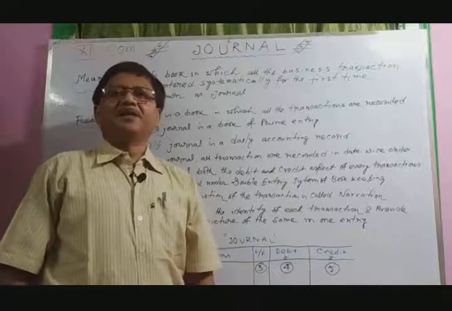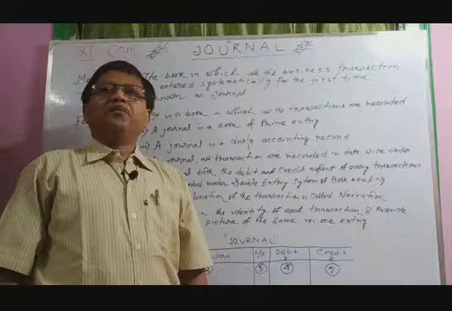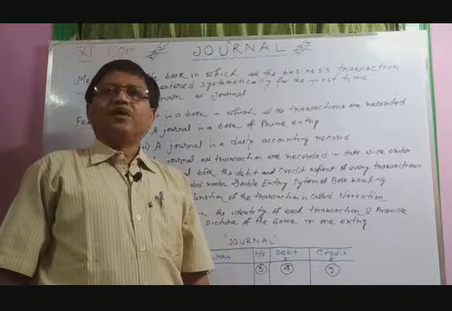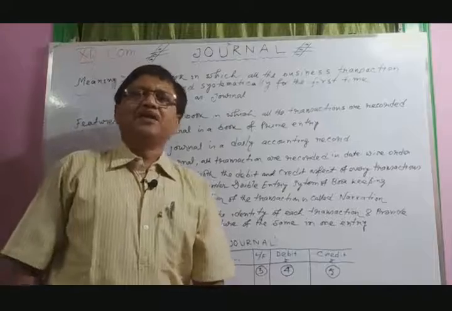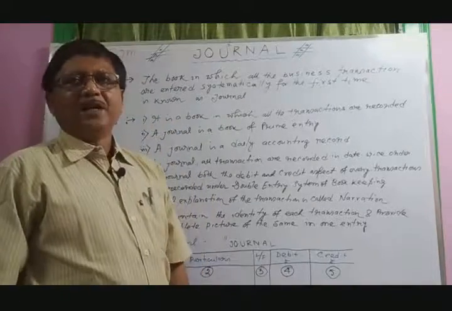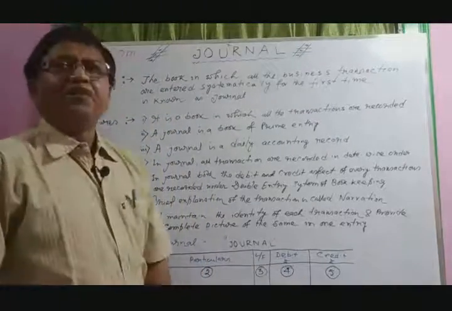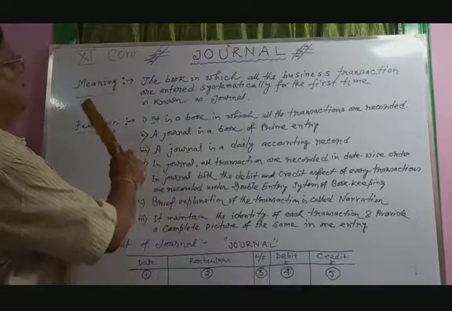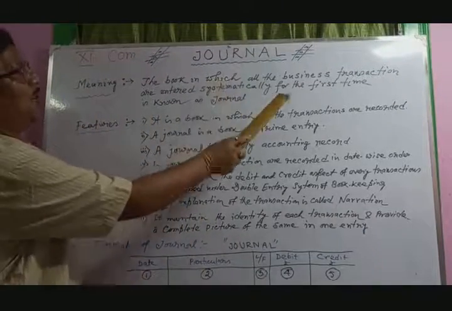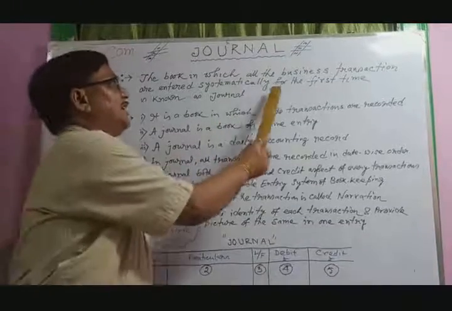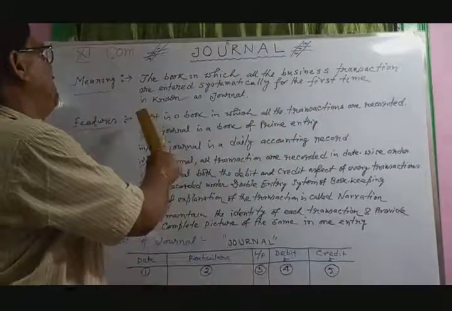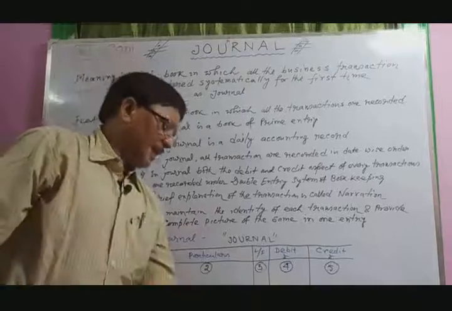In earlier classes, the basic rules of debit and credit were discussed in detail. Now today we discuss the important topic, journal. Actually, what is the meaning of journal? Journal is the book in which all the business transactions are entered systematically for the first time.